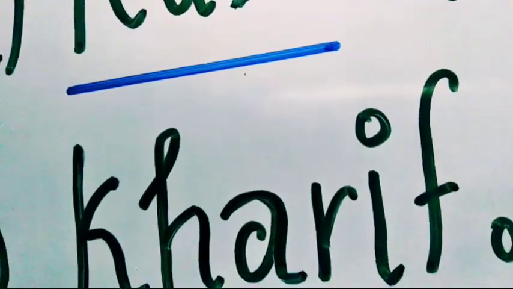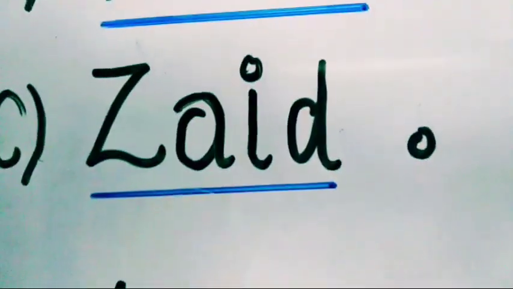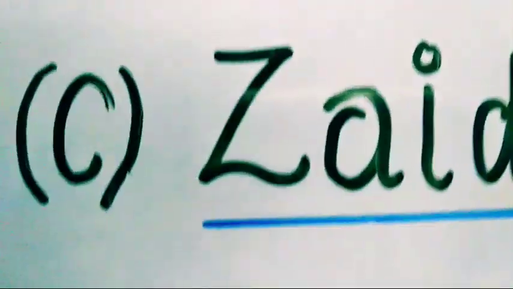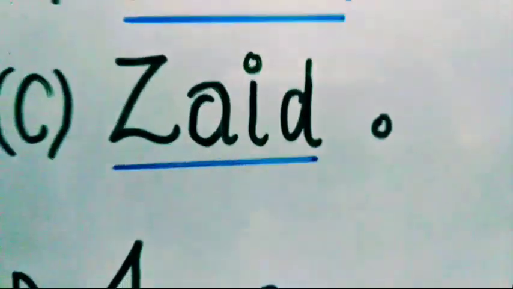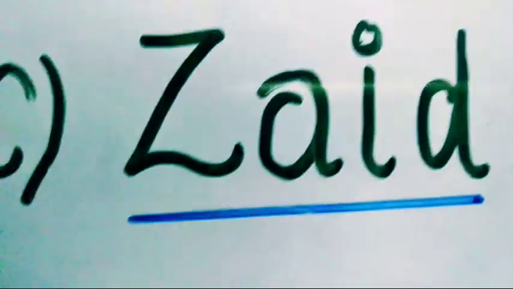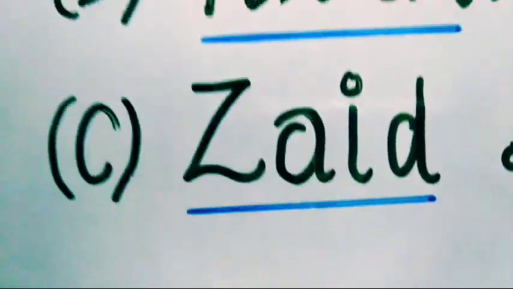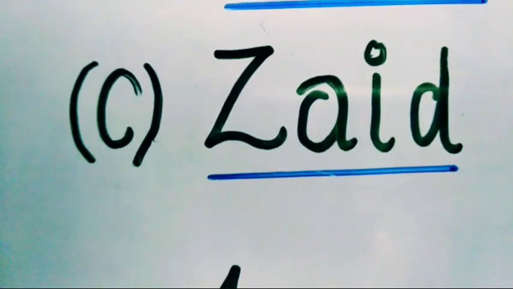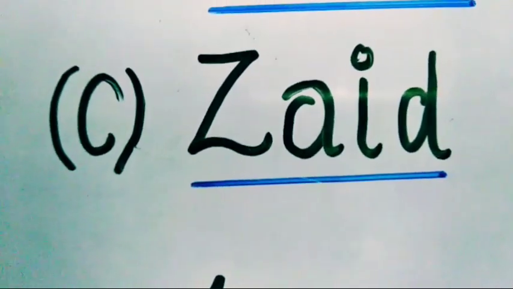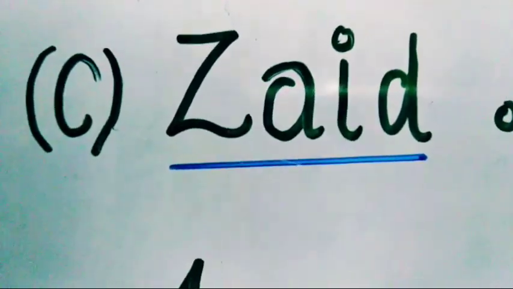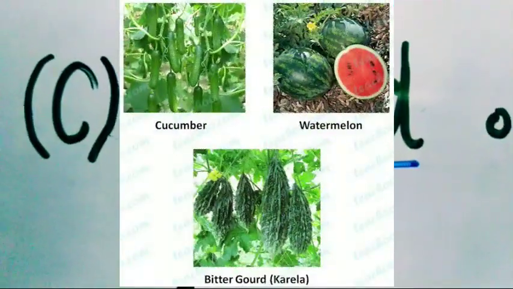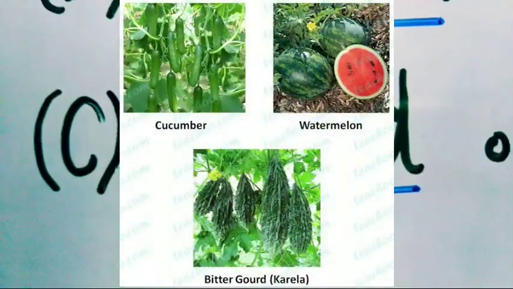Now, next come to the third topic, that is known as Zaid crops. In between the Rabi and Kharif crop, there is a short season. During the summer months, it is known as the Zaid season. Some of the crops produced then are watermelon, muskmelon, cucumber, etc. In between the two seasons, we get a short time period.